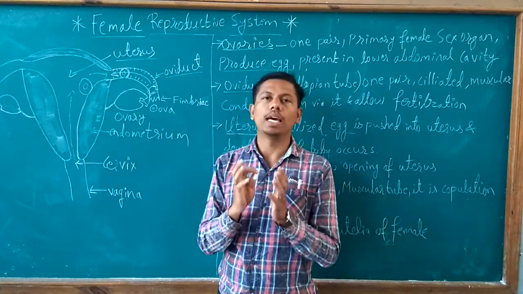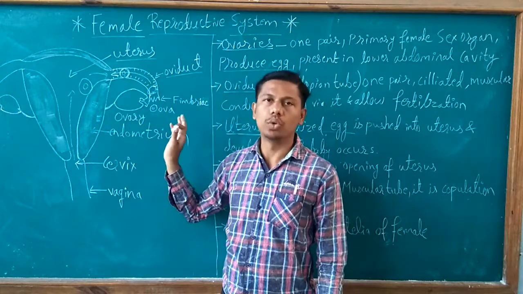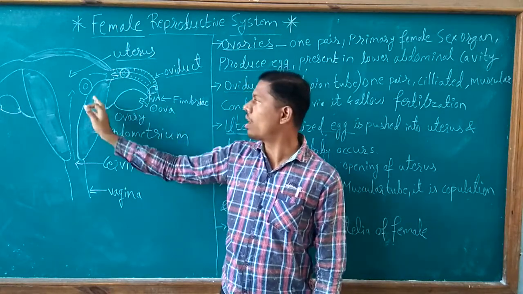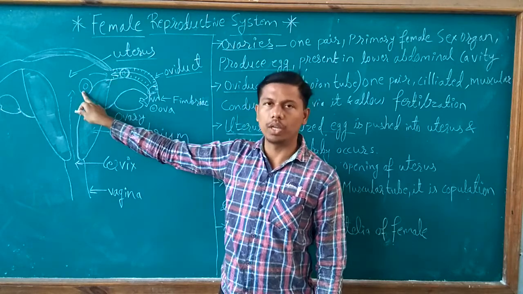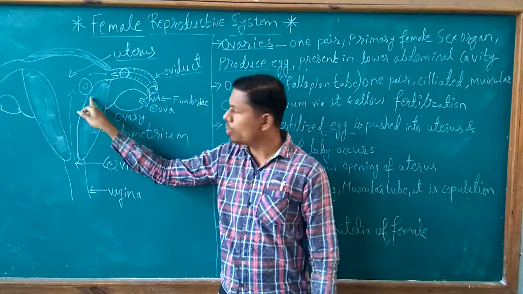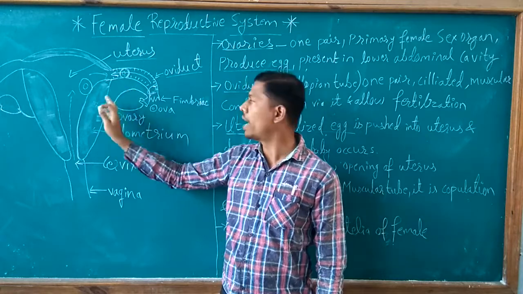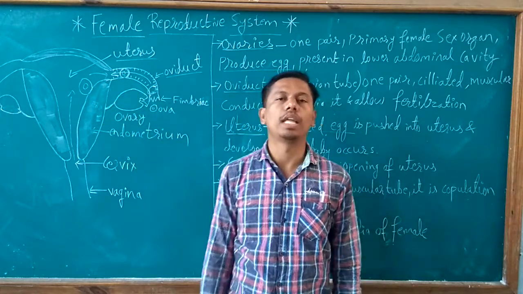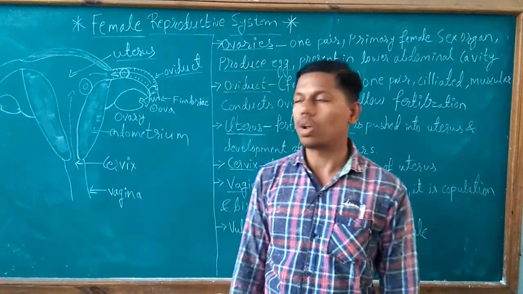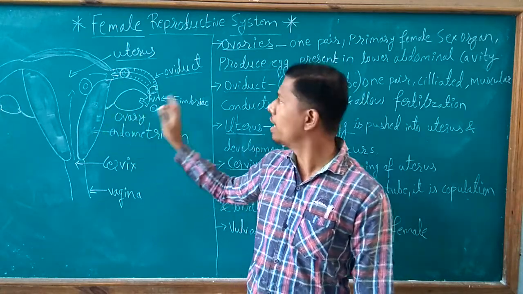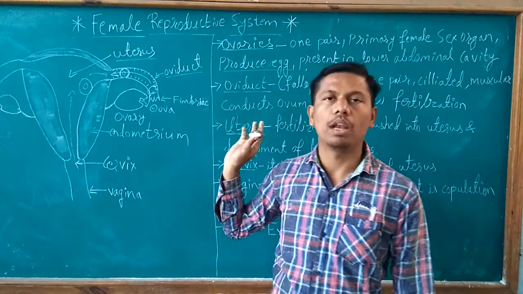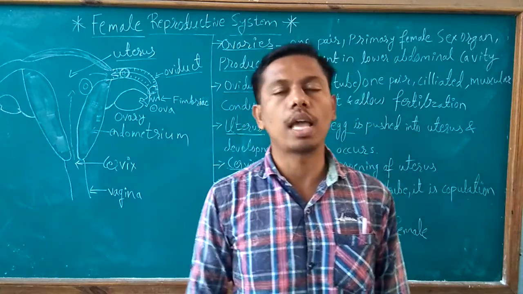Endometrium is a layer made by the uterus for development of the embryo, because the embryo is implanted on the endometrial layer and then development of the baby takes place. For that purpose the endometrium layer is produced by the female reproductive system for every reproductive cycle.